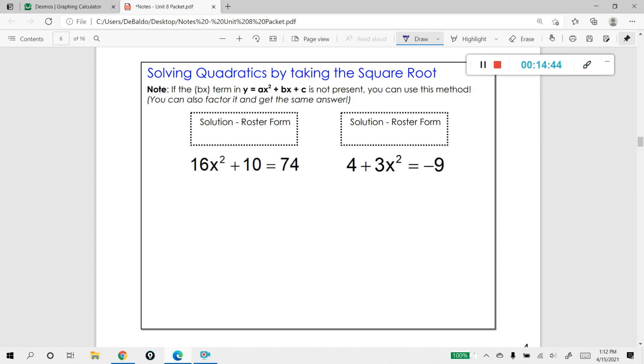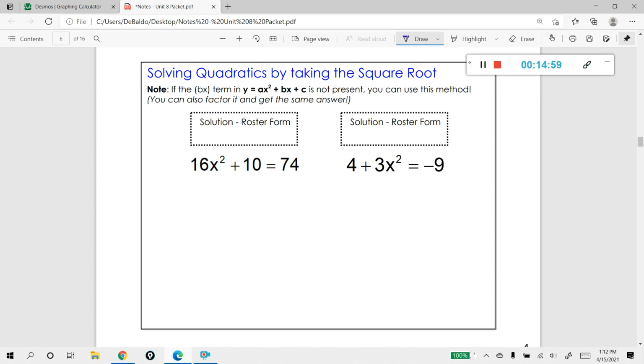Okay, so you can do these 2 problems by factoring or this method that I'm about to show you, and you'll still get the same answer. But I'm going to show you this new method so that you have a lot of tools for your toolbox. So let's look at this first example.